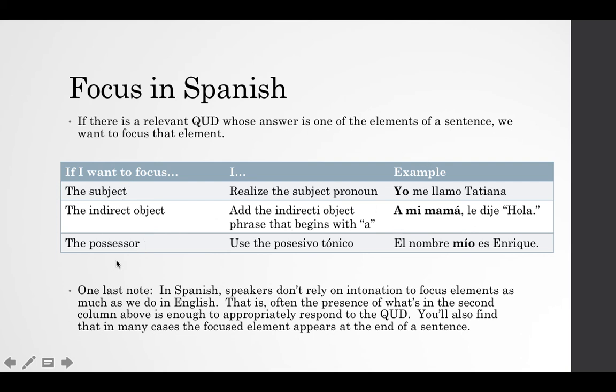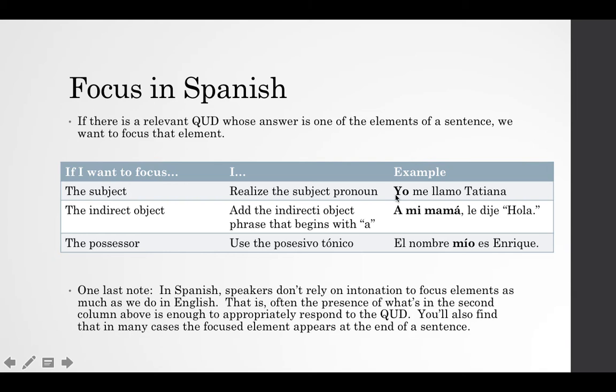If I want to focus the possessor, I use the posesivo tónico. I use this other possessive form that can either be a pronoun or it can be an adjective. For example, that would be "el nombre mío es Enrique." So one last note, in Spanish, speakers don't rely on intonation to focus elements as much as we do in English, because they have these other grammatical elements in their sentences. That is, often the presence of what's in the second column above is enough to appropriately respond to the QUD.